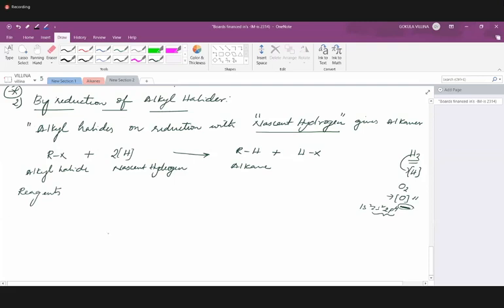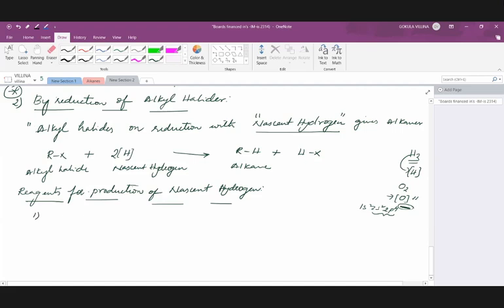Reagents for production of nascent hydrogen. I'll group all of them together. At the end, we will try to write each equation.